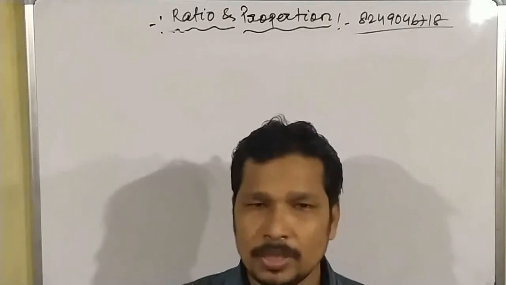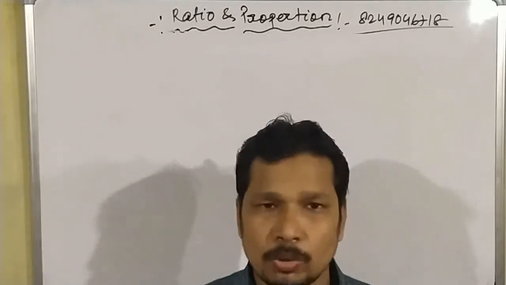First of all, we will take some revision about ratio. So what is the ratio?